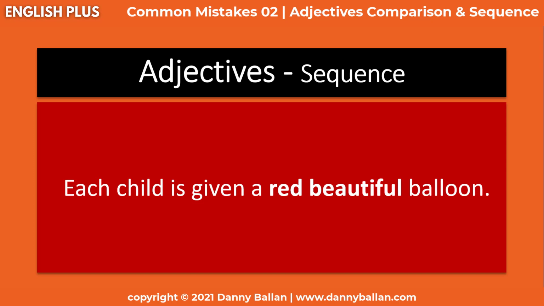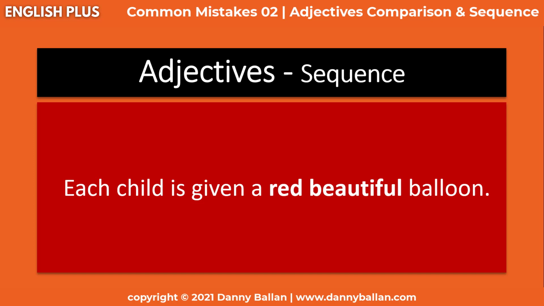So I described the balloon with two adjectives, red and beautiful. What's wrong with saying red, beautiful balloon? Well, when we use two or more adjectives before a noun, we normally put those which express opinions and impressions, like beautiful, before those which express facts, like red. So we say, for example, an unusual pink dress.